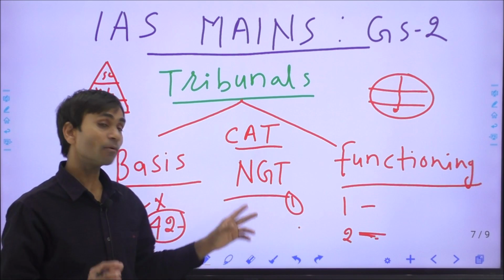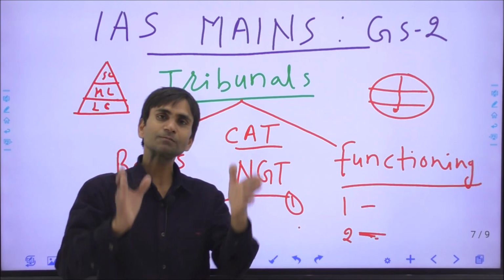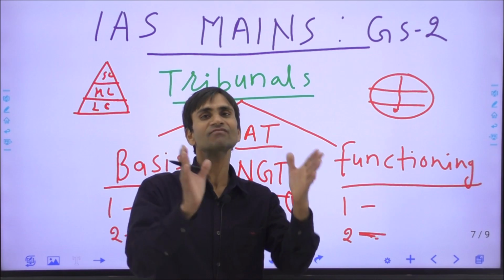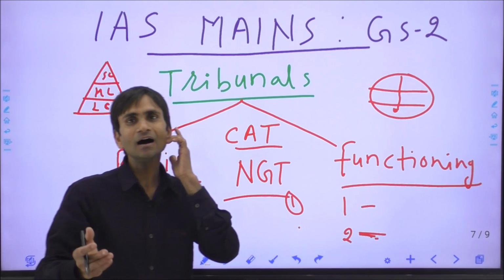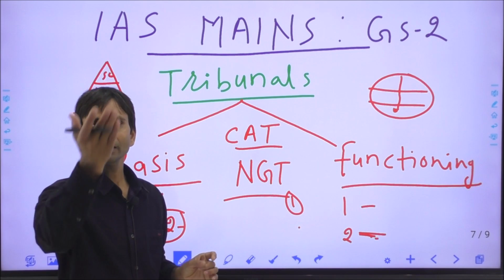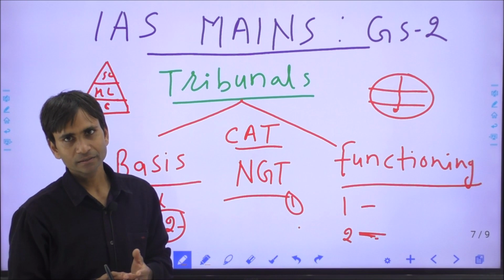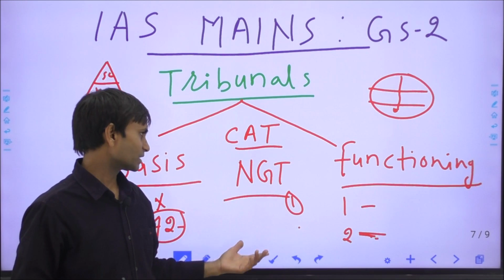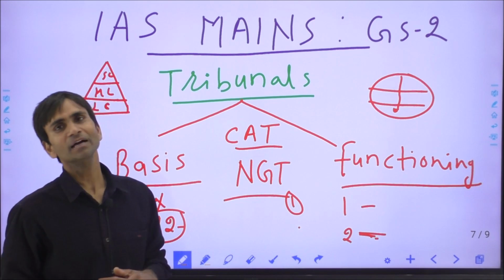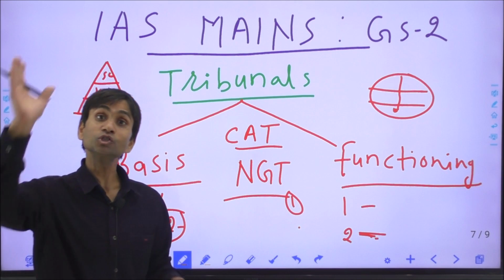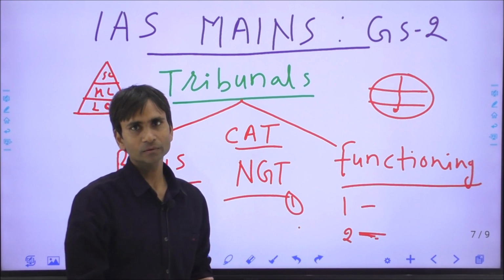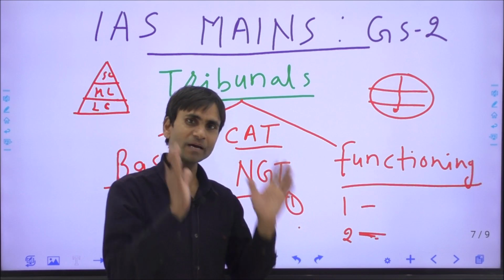NGT has ordered the shifting of specific kinds of industries and factories that are against wildlife or responsible for creating or increasing pollution. But when some decisions rendered by the NGTs were questioned before the Supreme Court, there are two aspects.